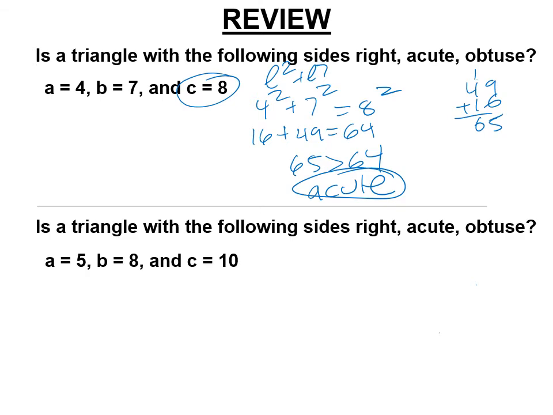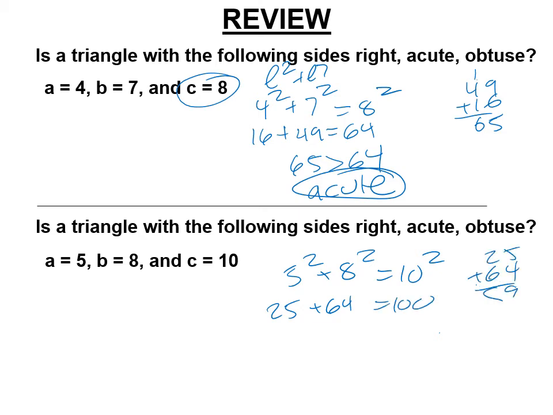So let's try this one. Again, the 10 has to be our potential hypotenuse. 25 plus 64 is 89, compared to 100. 89 is less than 100. Again, not a right triangle. Its leg side is less, so it's obtuse.